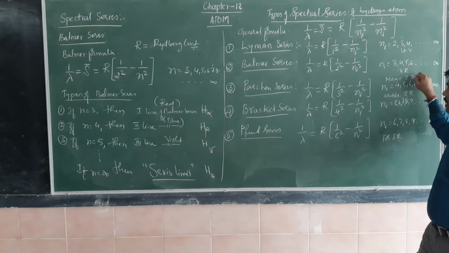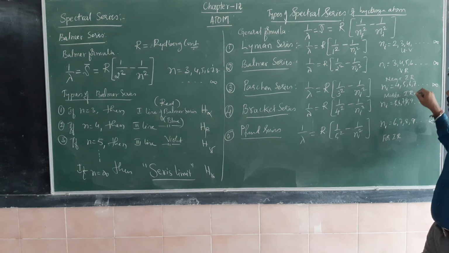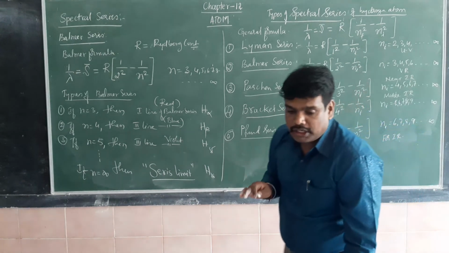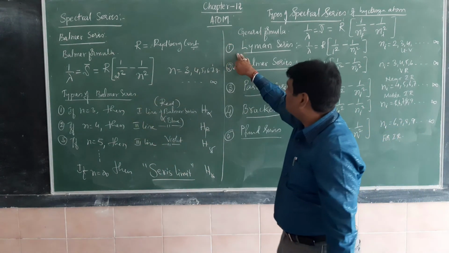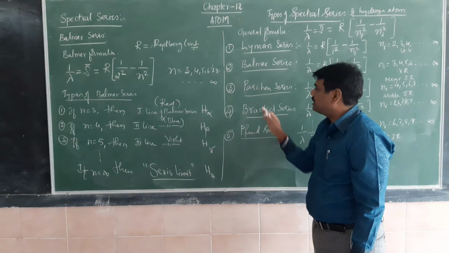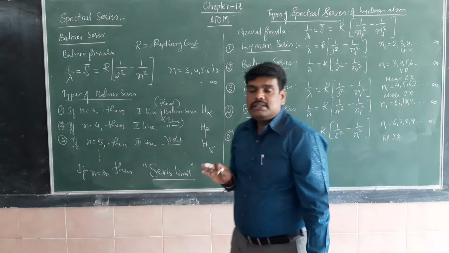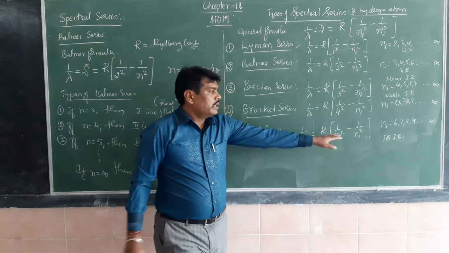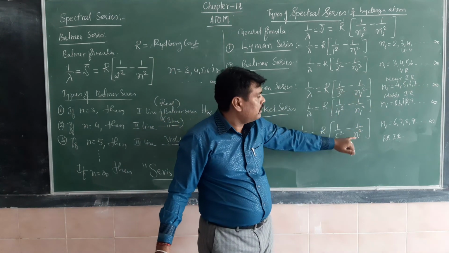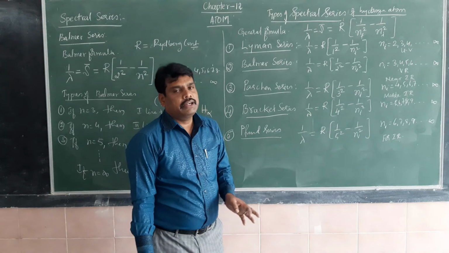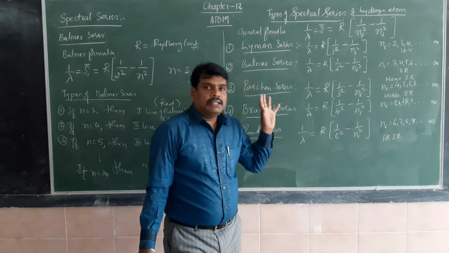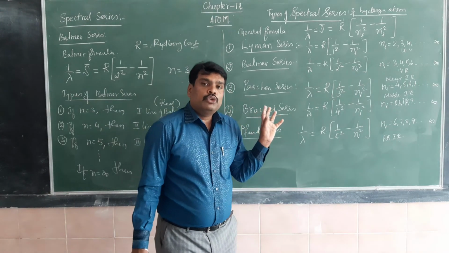Paschen belongs to near infrared, Brackett to middle infrared, and Pfund to far infrared. These three series belong to the infrared region. The first belongs to the UV region, the second belongs to the visible region of the electromagnetic spectrum, and the last three belong to infrared: the near part, the middle part and the far part. Clear now? These are all the basic things you have to remember to understand the structure of the atom.